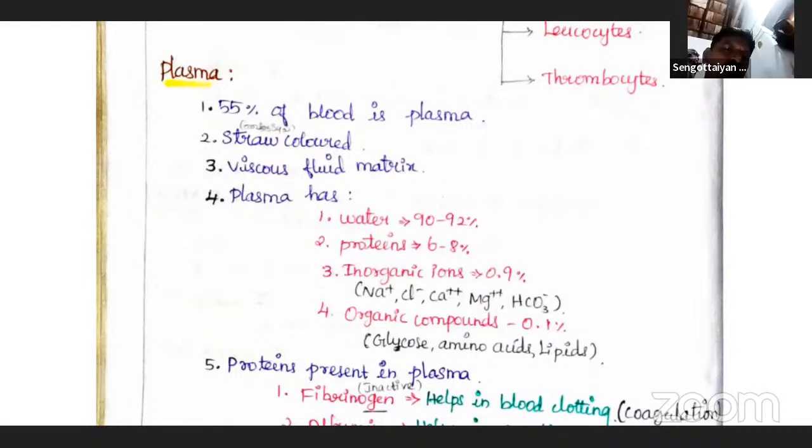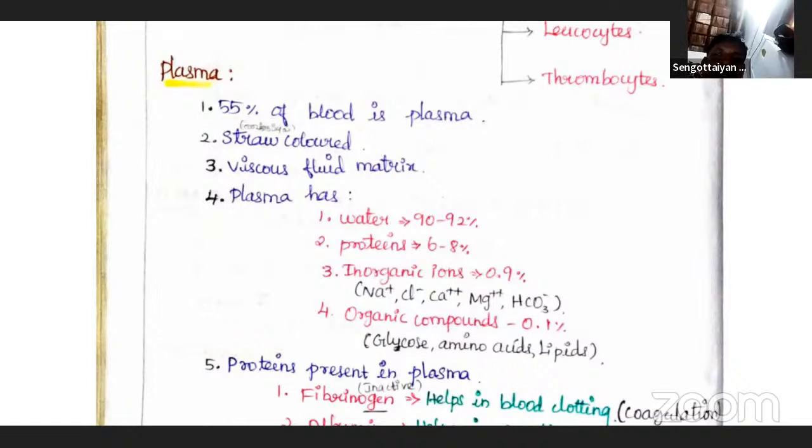Plasma contains a small amount of minerals like sodium ions, calcium ions, magnesium ions, bicarbonates, chlorides, etc. Those are called inorganic ions, which are present in only very small quantities.